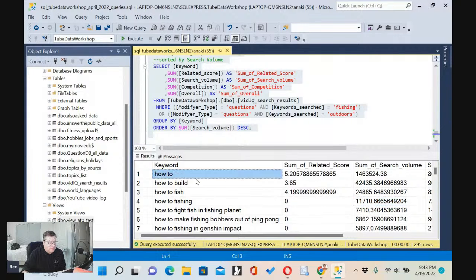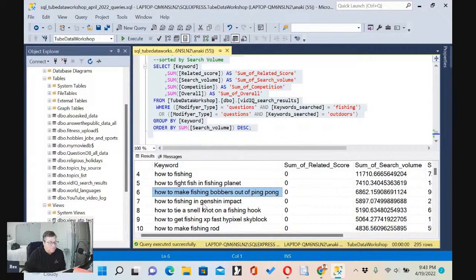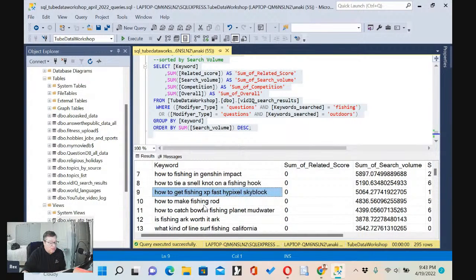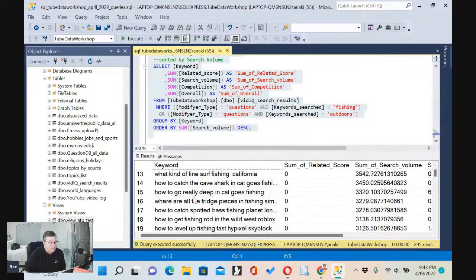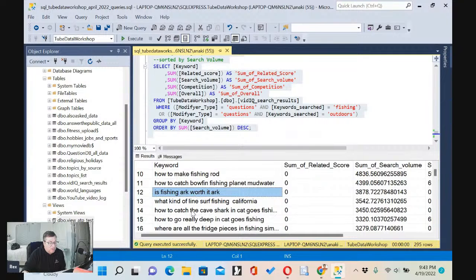Okay: how to build, how to fish, how to fight fish in the fishing plan, how to make fishing bobbers, how to tie a snell knot, how to get fishing, how to make a fishing rod, how to catch bowfish fishing. Let's see here, how to catch cave shark, how to go really deep.